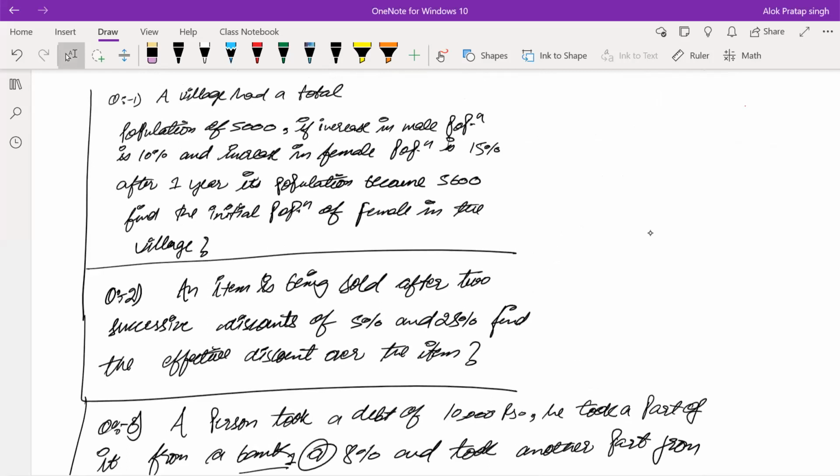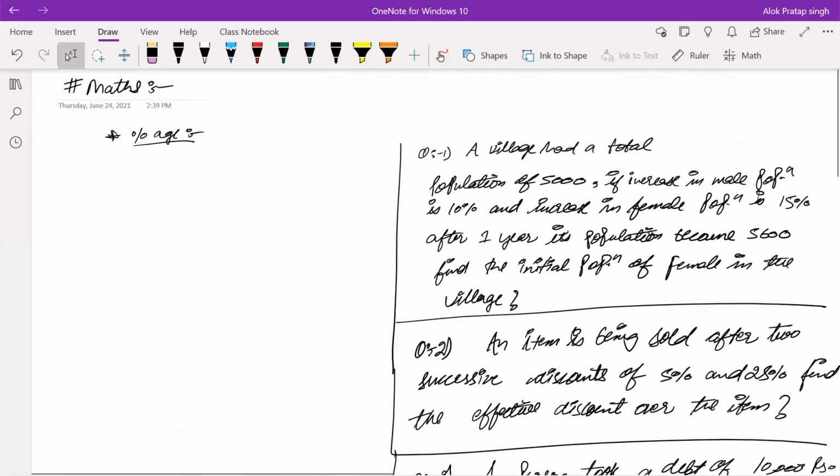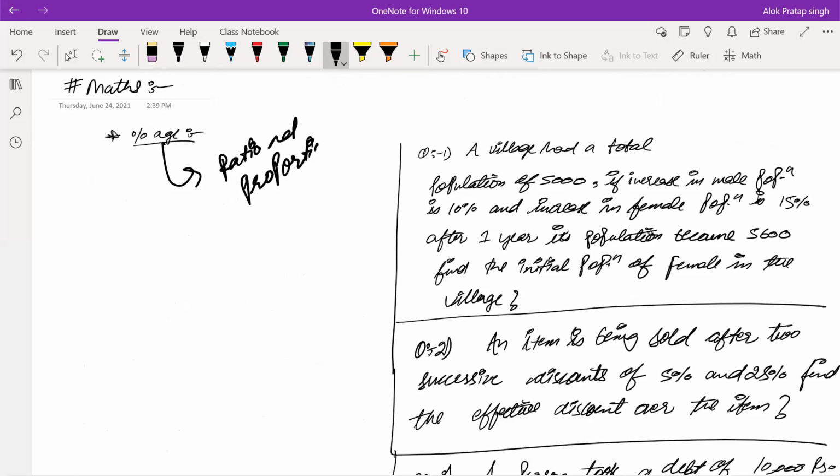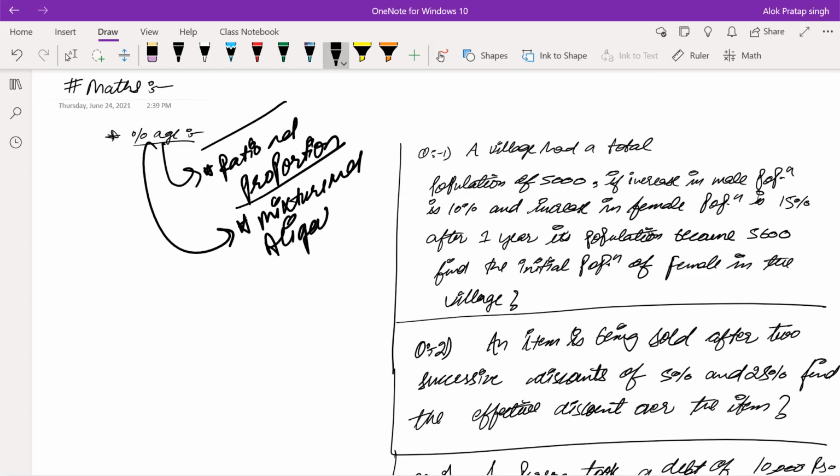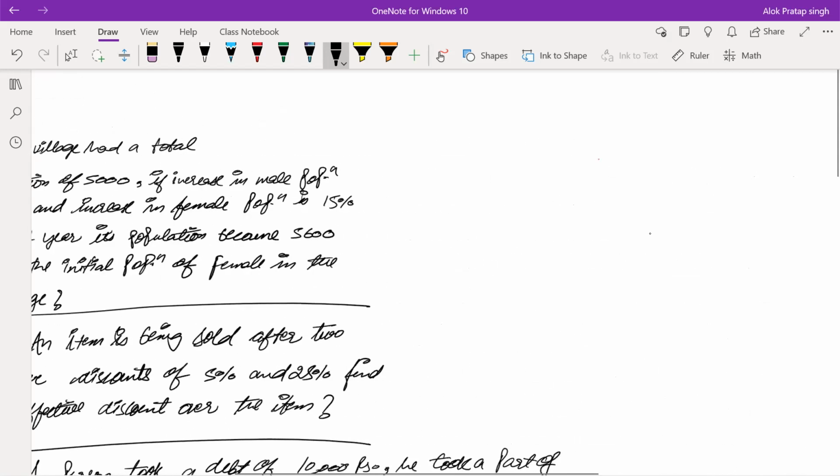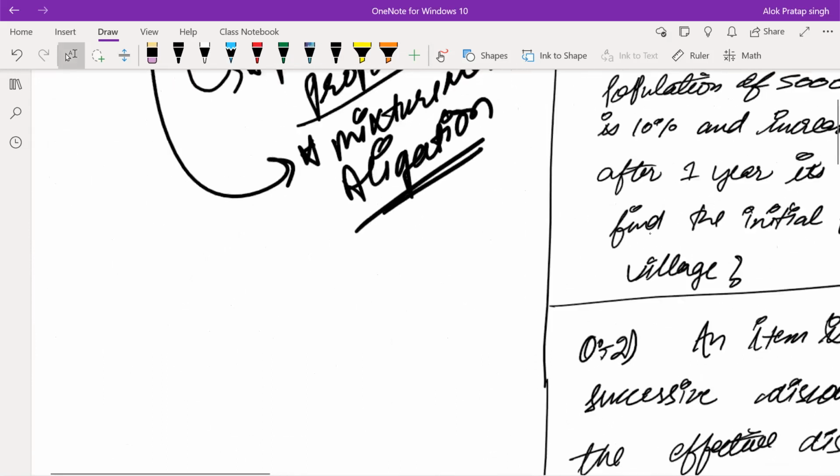So, gentlemen, let's just start the mathematics chapter. In the mathematics chapter, we are starting some of the topics of the percentage. And in the percentage topic, we'll also be understanding some of the topics which are interconnected with ratio and proportion. And along with it, we'll also be understanding some of the topics which are interconnected with the concept of mixture and alligation. Yes.